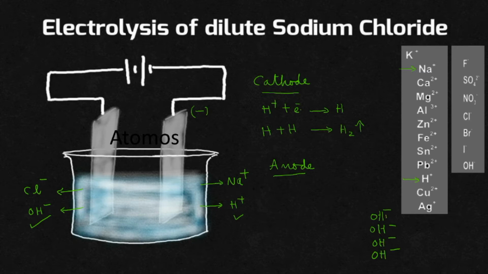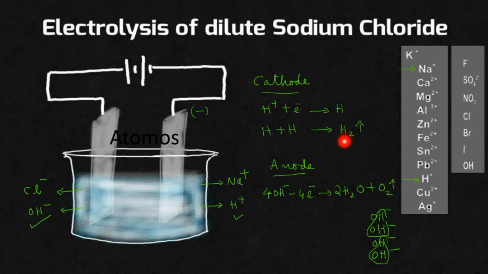Whenever OH minus is getting discharged, write like this: 4 OH minus ion will be moving towards the anode. See, out of this you can make 2 molecules of water. Then what is remaining? 1 oxygen molecule also. So how to write it? 4 OH minus ion will be giving away 4 electrons to the anode and will be getting converted into 2 molecules of water and oxygen gas. So what will be the product obtained at the cathode?